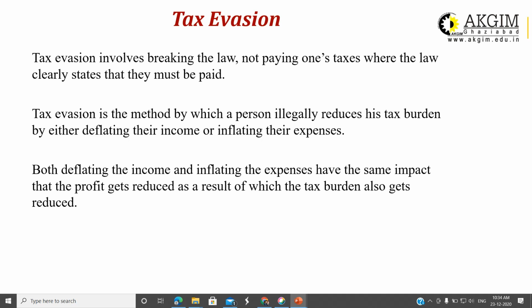It may be possible that you heard the word search and seizure when the tax raid is there, right? Income tax raid is there. Search and seizure method are followed by the income tax authority to search the cases of tax evasion if they have any information or doubt. Okay.